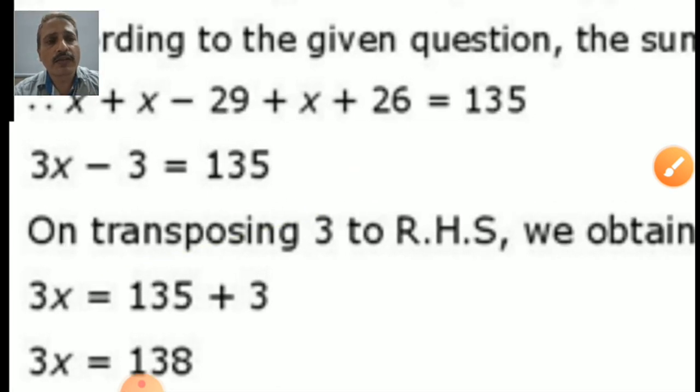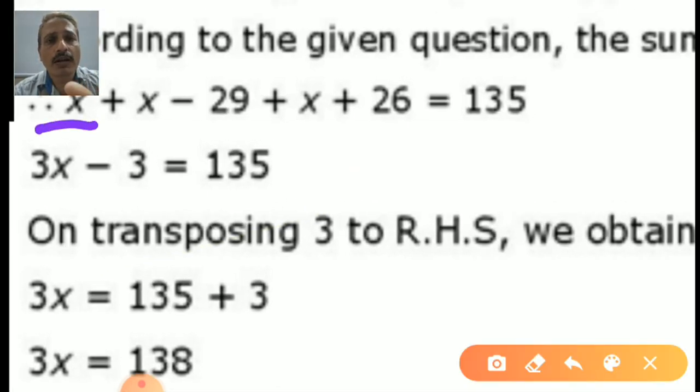Now look here. Once again I make it here. One number means Bechung's father, Bechung himself, and then the grandfather. All together we can make it x. How many x are there? Yes, you can find 3x. What about 29 and 26? Subtraction. 29 is the bigger number, the answer is minus 3. Very good, students. What about 135? It remains as it is, on the right side. Now this minus 3 has to be transposed to the right side.